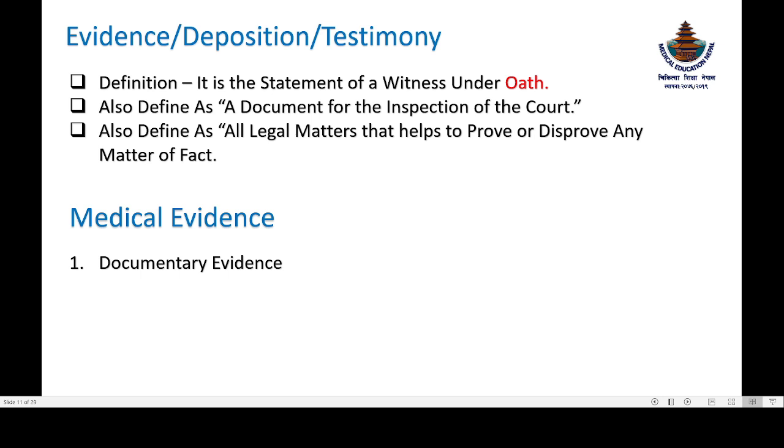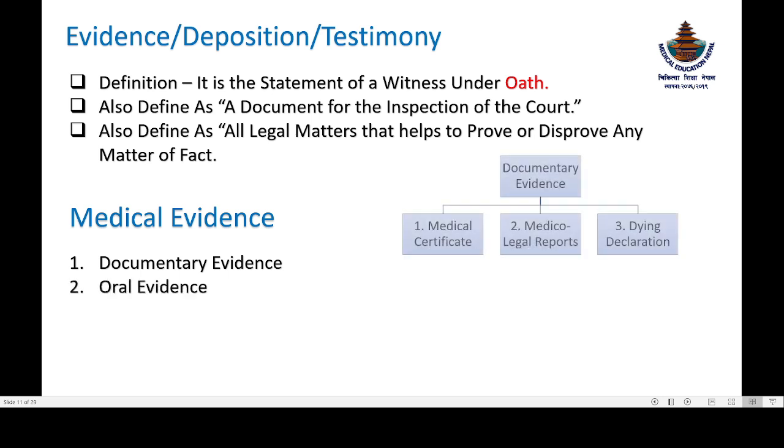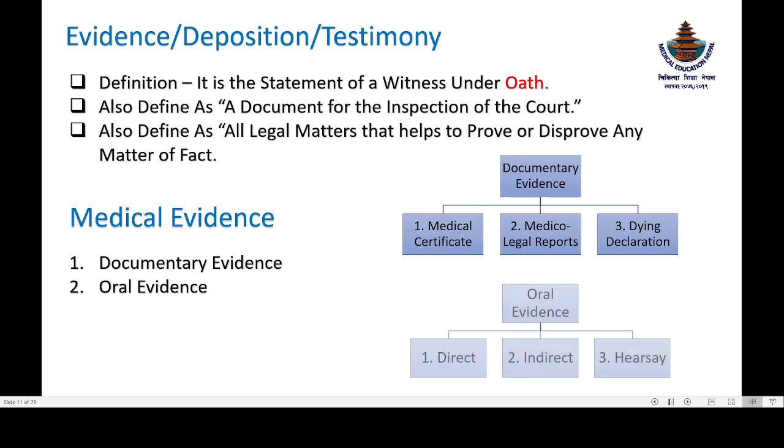Now, medical evidence. The types of medical evidence are documentary evidence and oral evidence. Now, the documentary evidence includes medical certificate, medico-legal reports, and dying declaration. These are the types of documentary evidence. And in the oral evidence, there is direct, indirect, or hearsay.